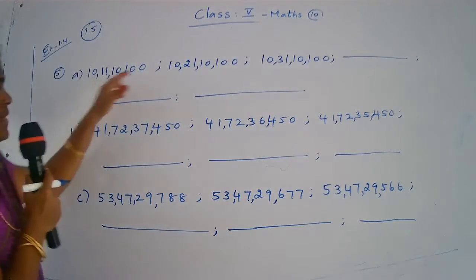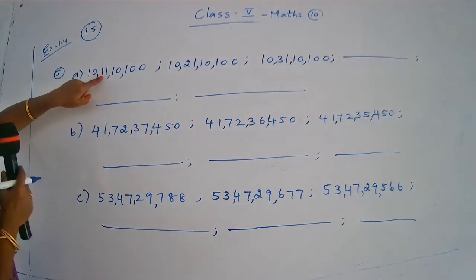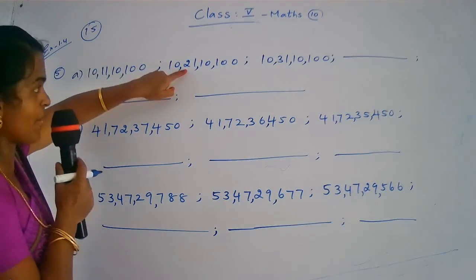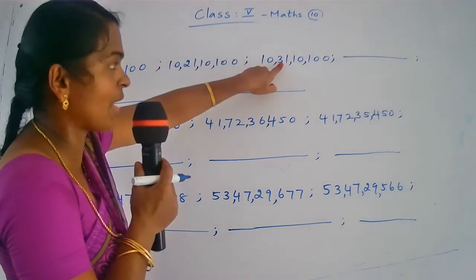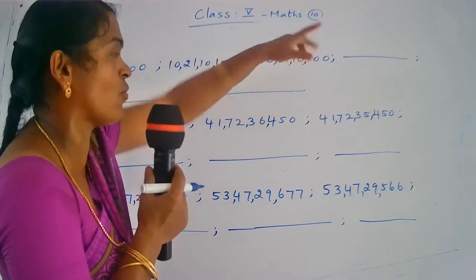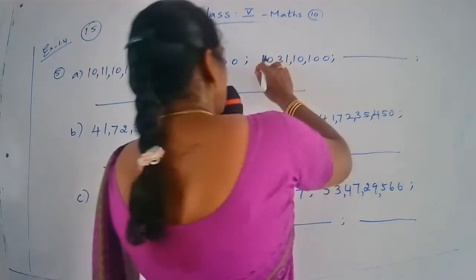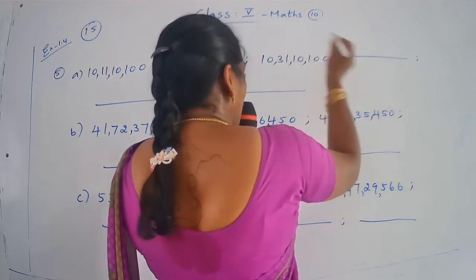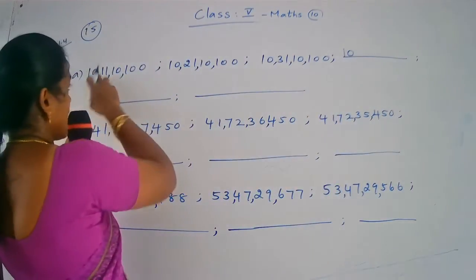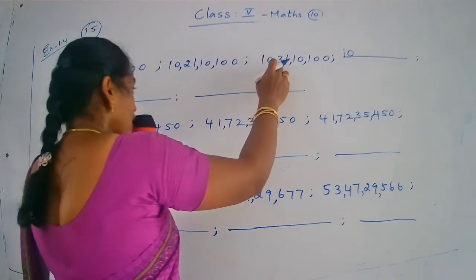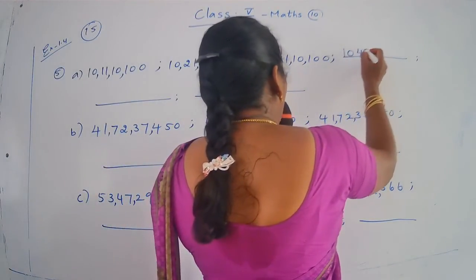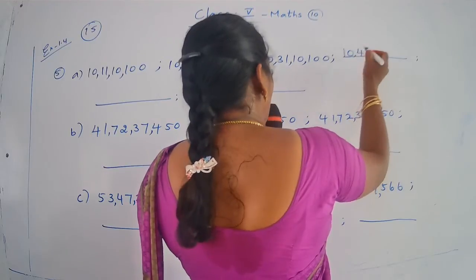Okay. So in every number, 10 lakh is increased. Yes children? Here 1 10 lakh. This number has 2 10 lakh. This number has 4 10 lakh. So what is the next number? Same crore period only. So 10 crore. Next 10 lakh. Here 1 10 lakh. Here 2 10 lakh. Here 3 10 lakh. So the next number is 4 10 lakh. That's why 41 lakh